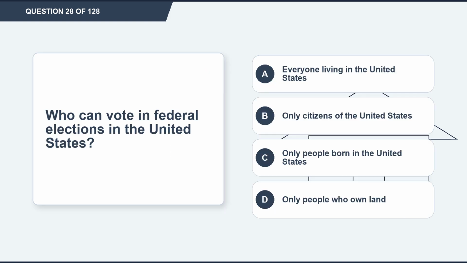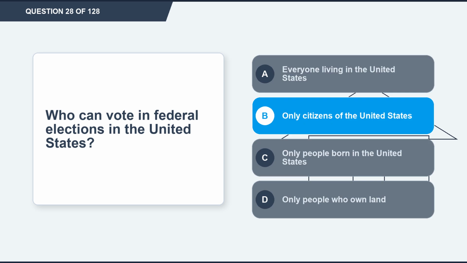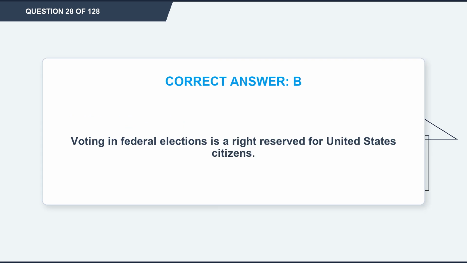Question 28. Who can vote in federal elections in the United States? Option A, everyone living in the United States. Option B, only citizens of the United States. Option C, only people born in the United States. Option D, only people who own land. The correct answer is option B, only citizens of the United States. Explanation: voting in federal elections is a right reserved for United States citizens.